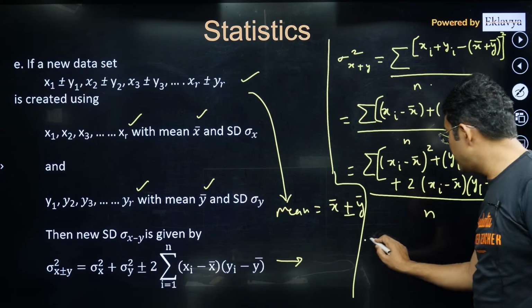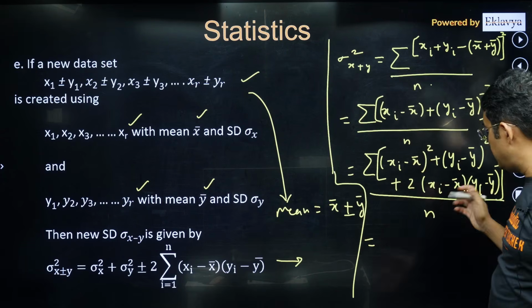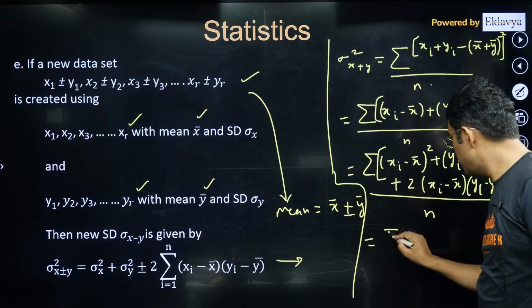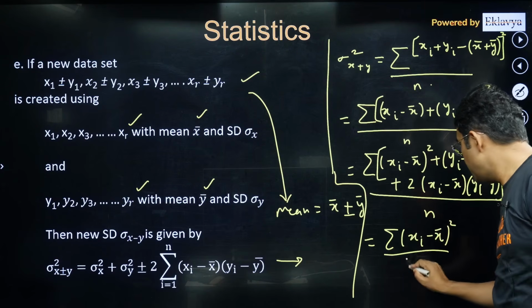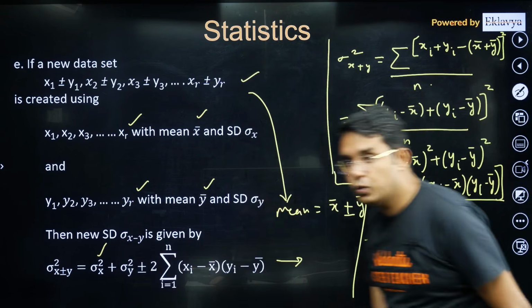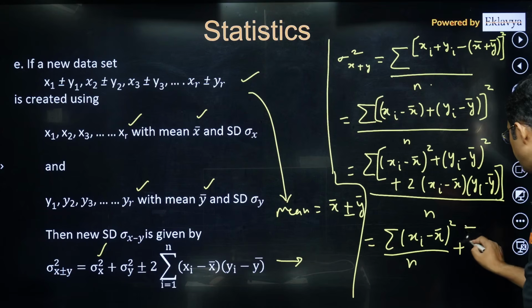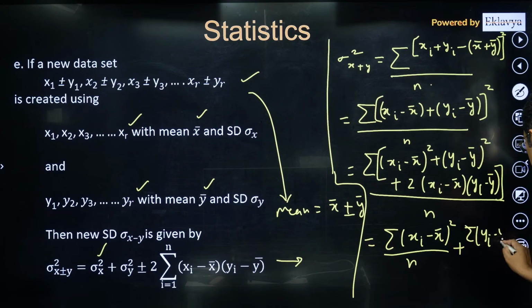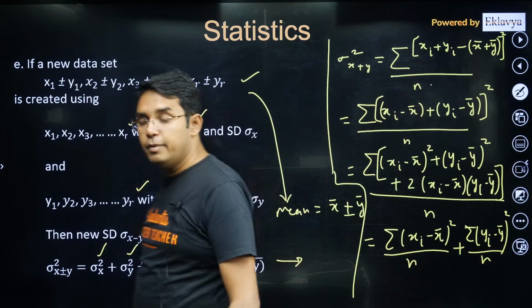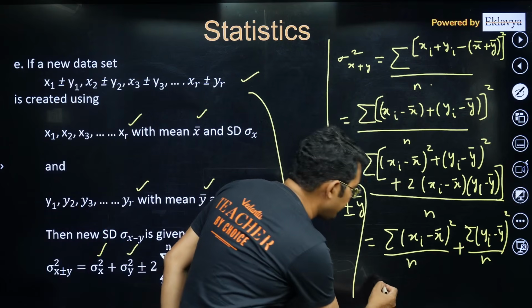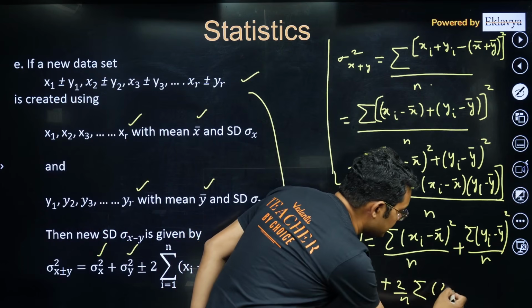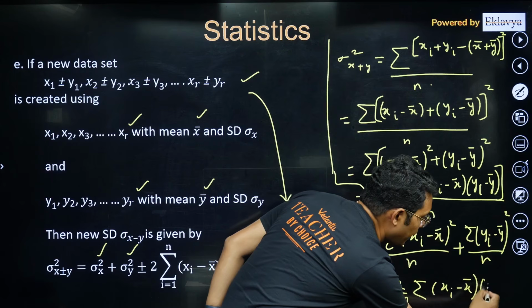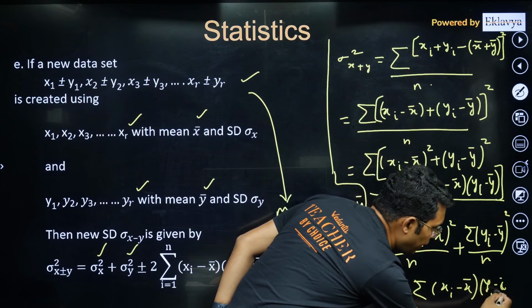Okay, now I think we are done. If I split these terms in 3 parts, sigma of xi minus x bar square upon n is nothing but sigma x square. Similarly, sigma of yi minus y bar whole square divided by n is nothing but sigma y square, and the remaining thing, you can take 2 by n outside, summation xi minus x bar yi minus y bar.